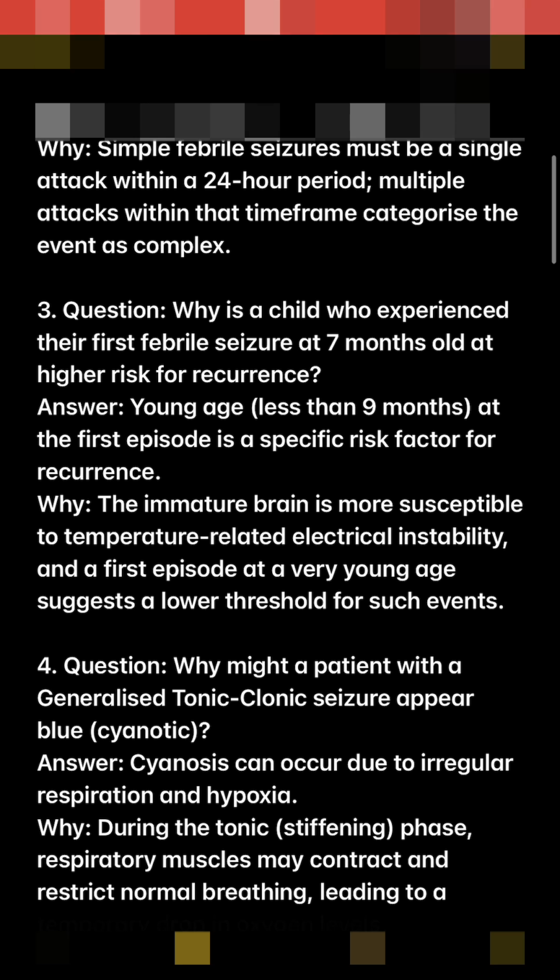3. Question. Why is a child who experienced their first febrile seizure at 7 months old at high risk for recurrence? Answer. Young age, less than 9 months at the first episode, is a specific risk factor for recurrence. Why? The immature brain is more susceptible to temperature-related electrical instability, and a first episode at a very young age suggests a lower threshold for such events.